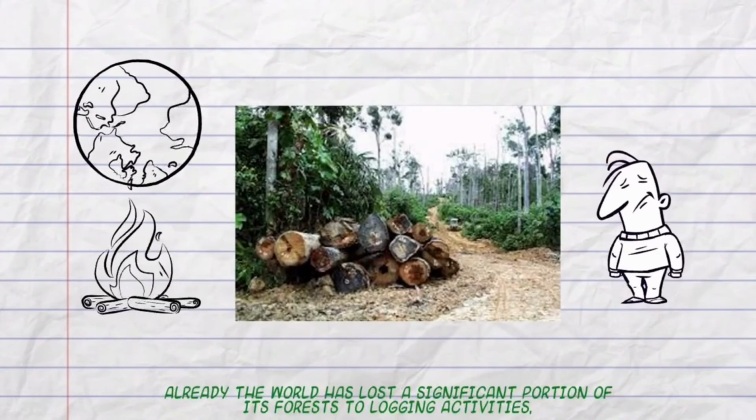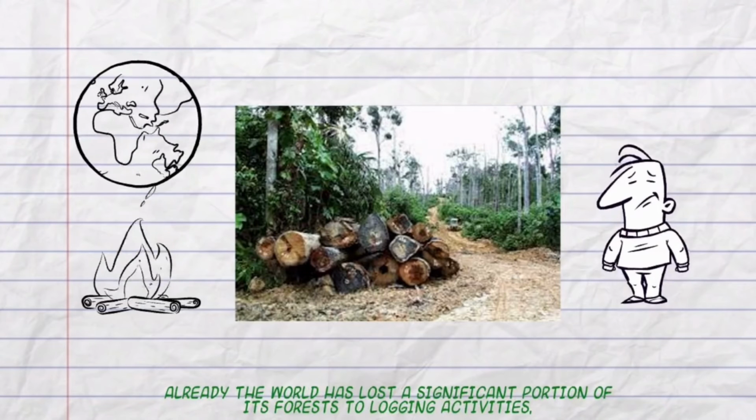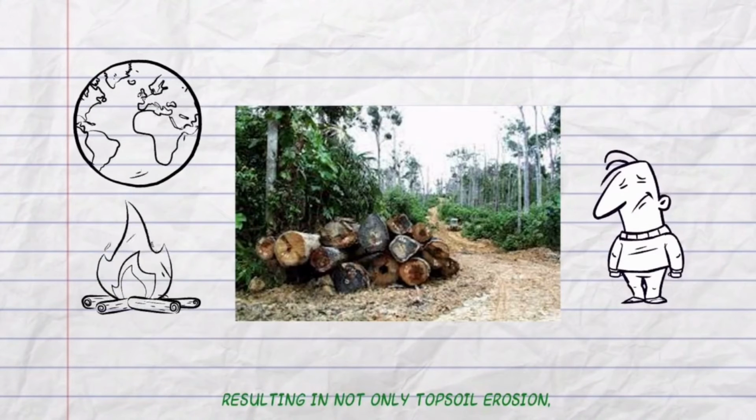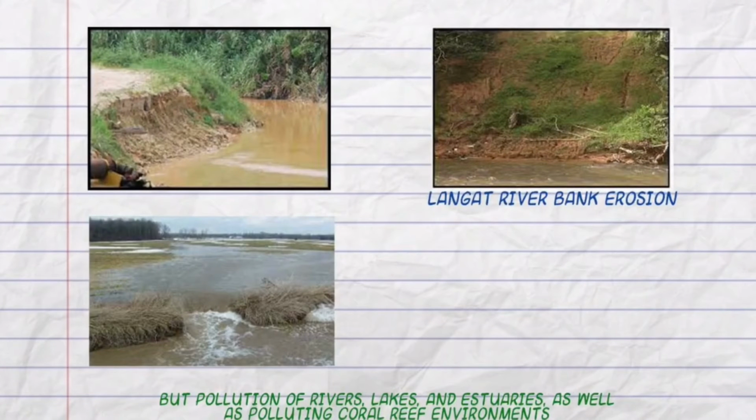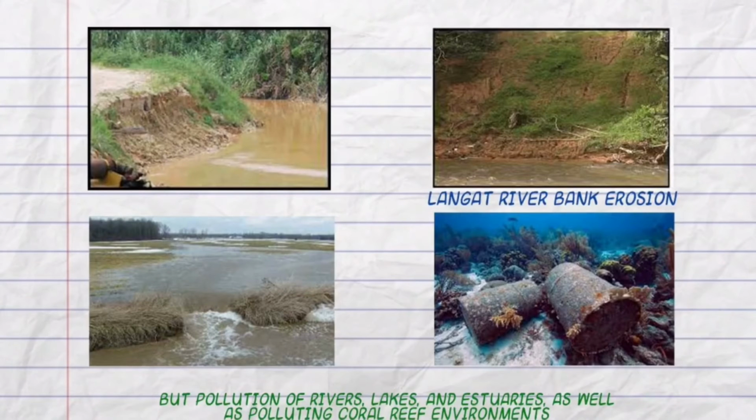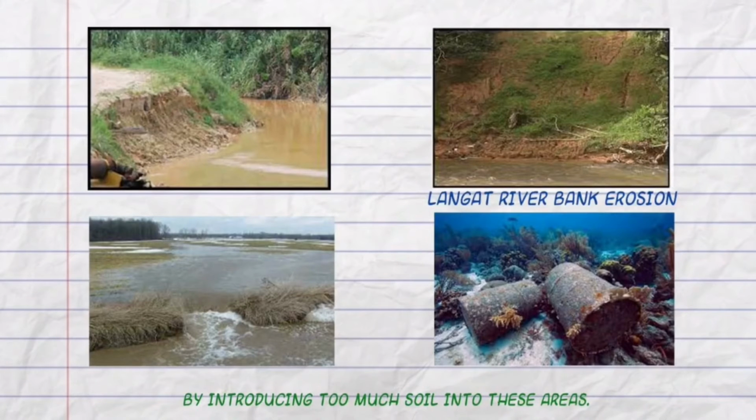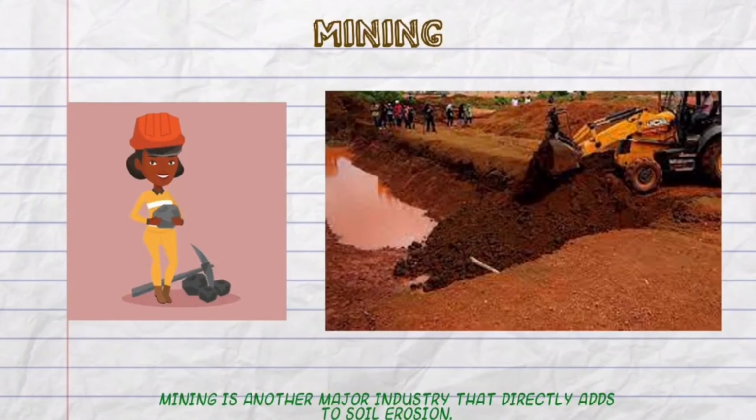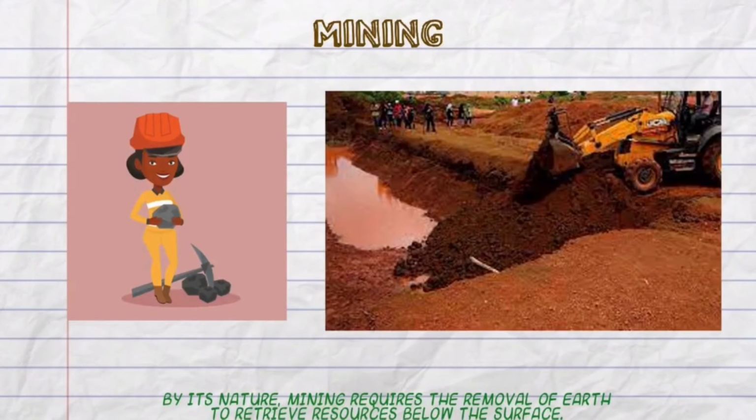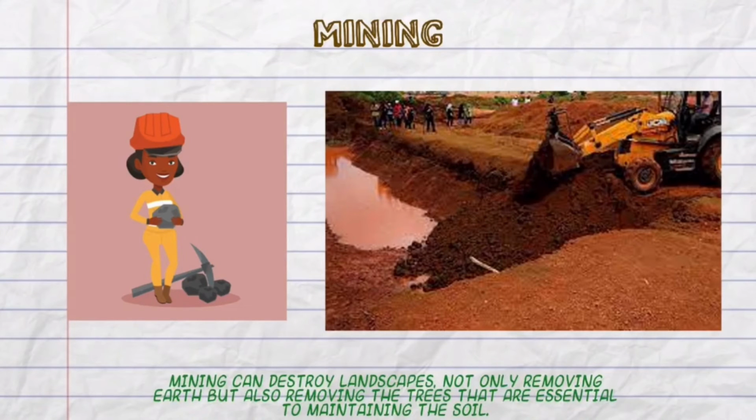Already, the world has lost a significant portion of its forests to logging activities, resulting in not only topsoil erosion but also pollution of rivers, lakes, and estuaries, as well as polluting coral reef environments by introducing too much soil into these areas. Mining is another major industry that directly contributes to soil erosion. By its nature, mining requires the removal of earth to retrieve resources from below the surface. Mining can destroy landscape, not only removing earth but also removing the trees that are essential to maintaining the soil.